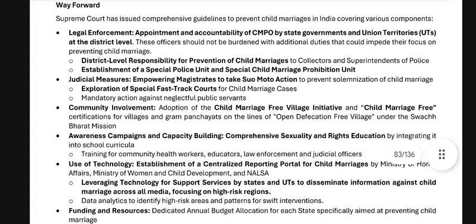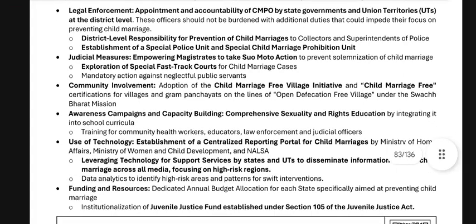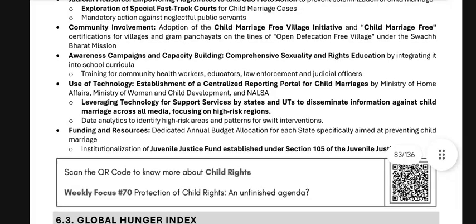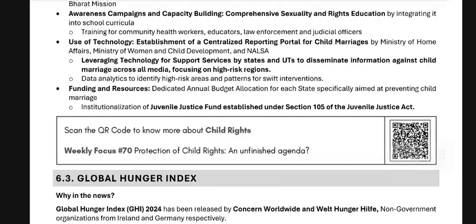Awareness campaigns and capacity building, including sexuality and rights education by integrating it into the school curriculum. Training for frontline health workers, education, law enforcement and judicial officers. Use of technology: establishment of a centralized reporting portal for child marriage by the Ministry of Home Affairs and Ministry of Women and Child Development, and leveraging technology for support services by states and UTs to disseminate information against child marriage across all media. Focus on high-risk regions: data analytics to identify high-risk areas and parents for swift intervention. Funding and resources: clear annual budget allocation for each state specifically aimed at preventing child marriage, and institutionalization of the Juvenile Justice Fund established under Section 105 of the Juvenile Justice Act.